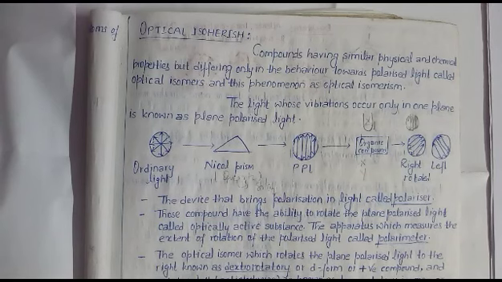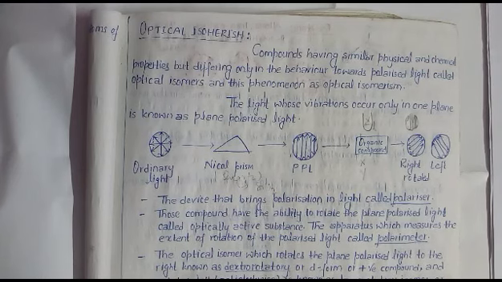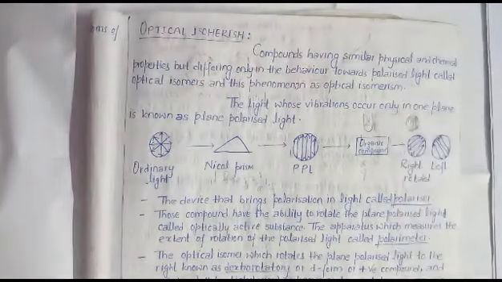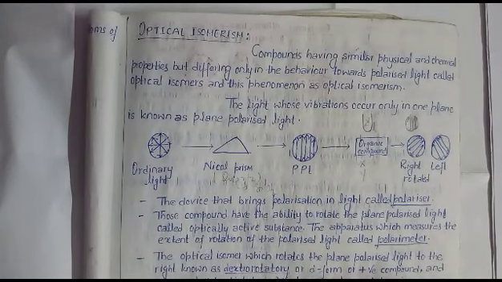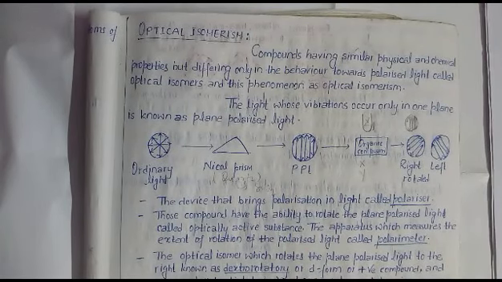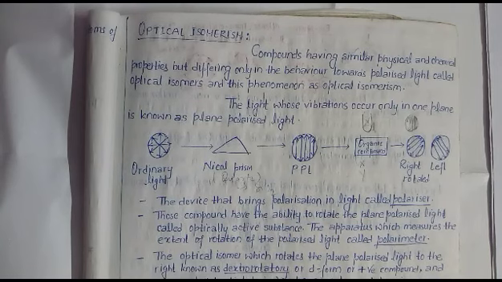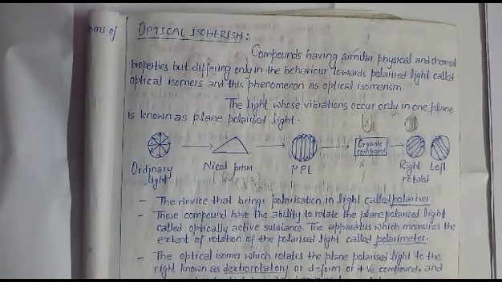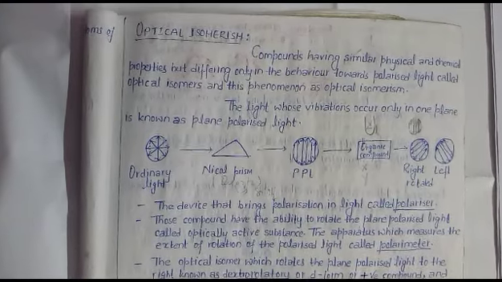Again, optical rotation measured with the source of light identified, at a defined temperature, by measuring path length, and by measuring concentration, that optical rotation is referred to as specific rotation. It is denoted by alpha d, and it can be measured by this formula, where alpha d at given temperature T and wavelength lambda is equal to,